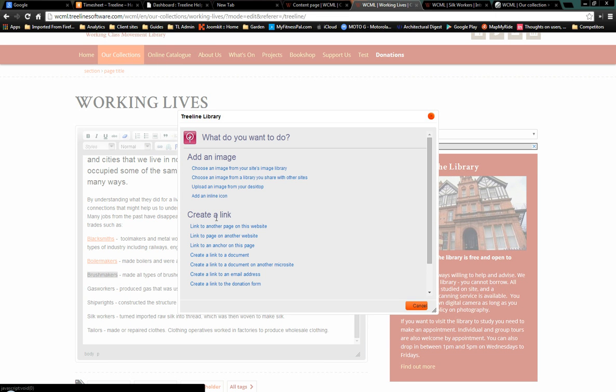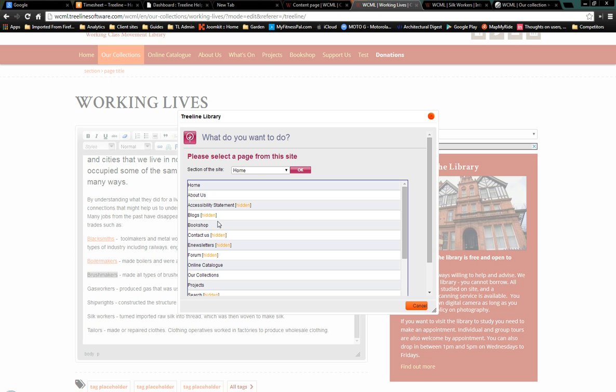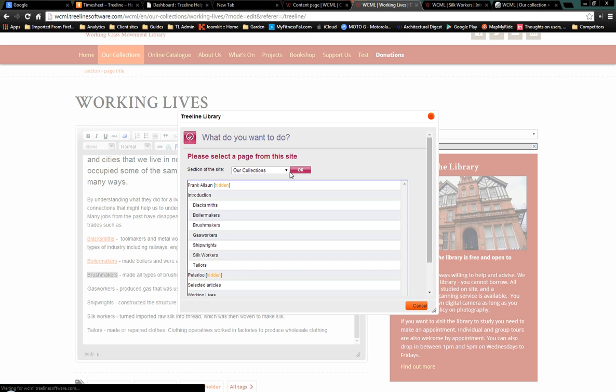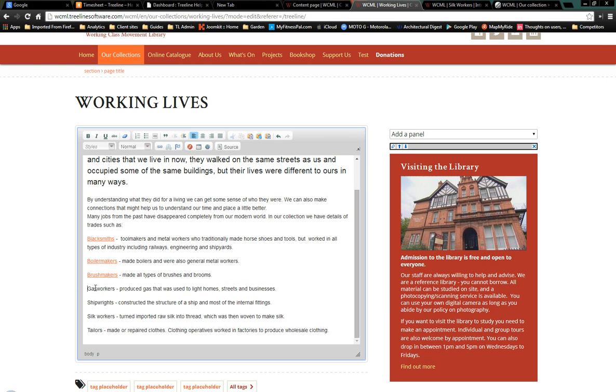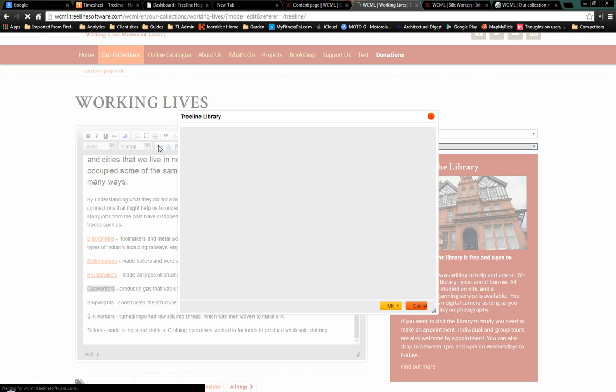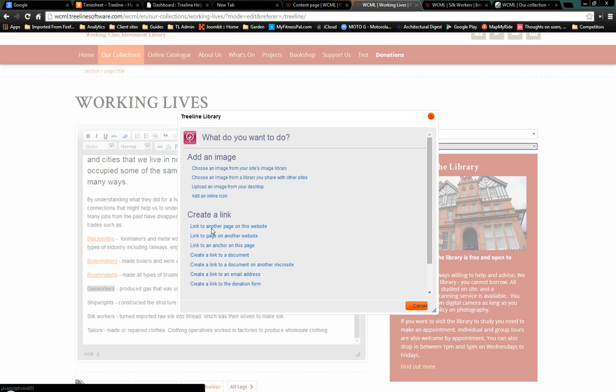Brush makers. Click it. Link to another page. If I hadn't already created these pages for boilermakers, brush makers, etc. earlier, then I could have just left this page blank and come back to it later once I've created these pages and link it up again. You can always come back and re-edit a page. Gas workers. Pretty much you should be getting the hang of it by now.